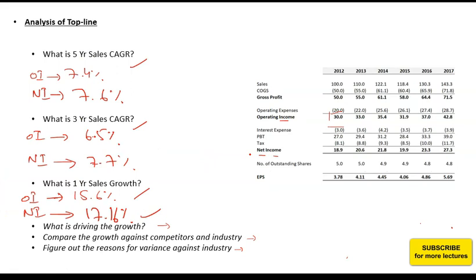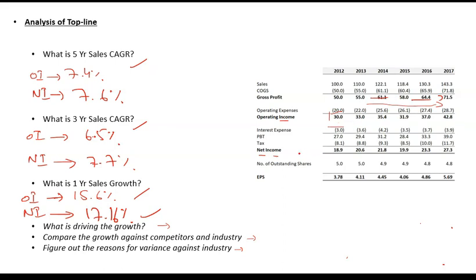Okay, so if you look into it, operating income 5-year growth was 7.4%, 3-year growth was 6.5%. What is the reason for this growth? Primary reason, क्या है growth का for operating income 5-year and 3-year? Yes, so primarily sales are driving it.